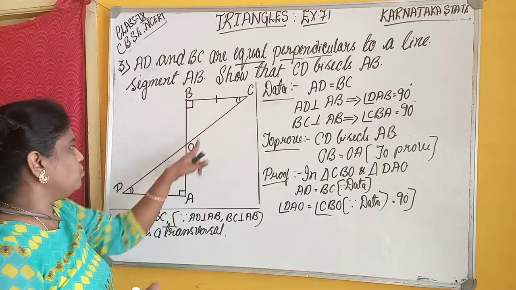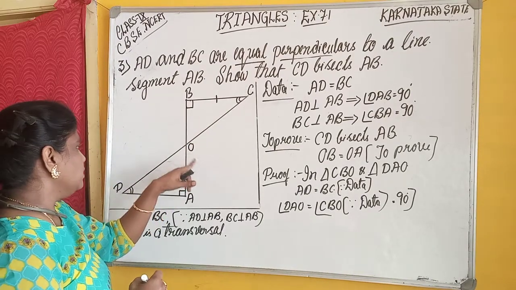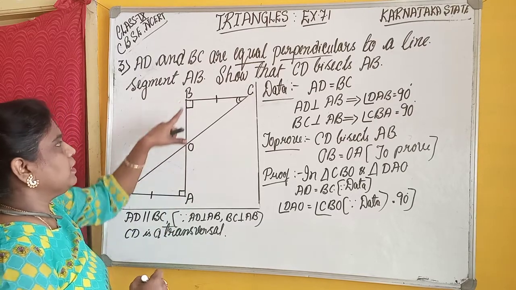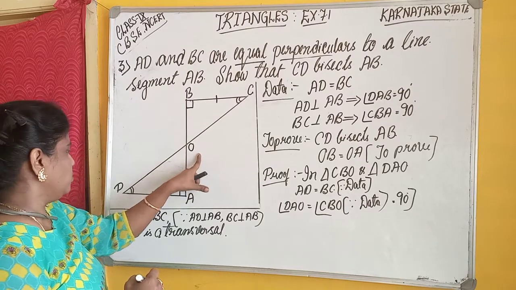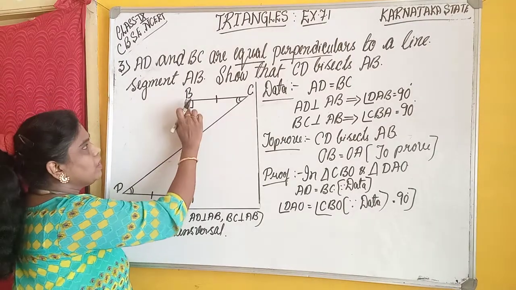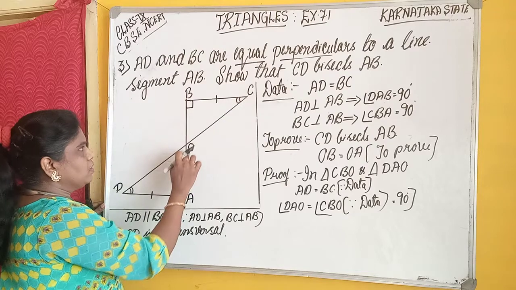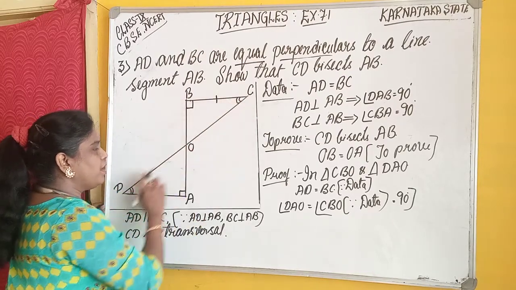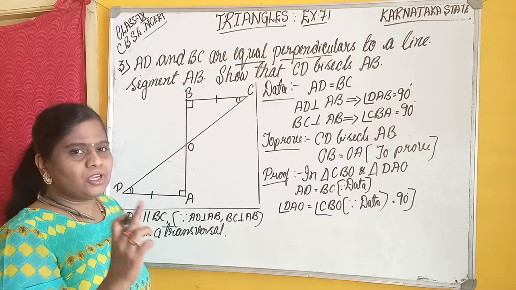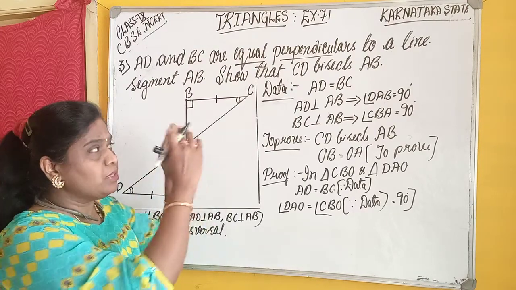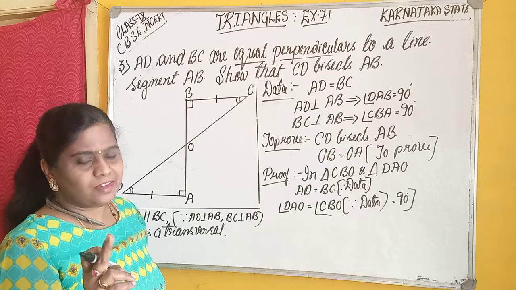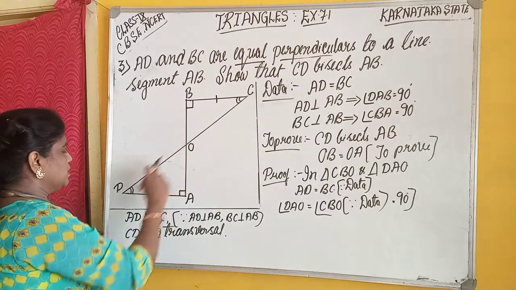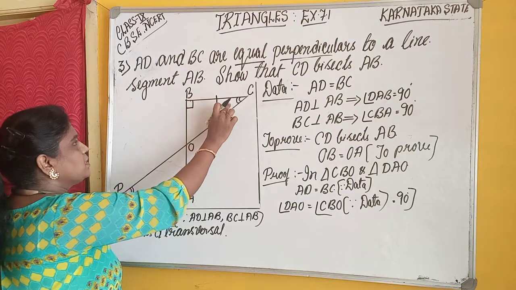Angle BCO is equal to angle ADO. All of you concentrate here. This is in the shape of Z. In the shape of Z, between two parallel lines, these are alternate angles. Angle D is equal to angle C.